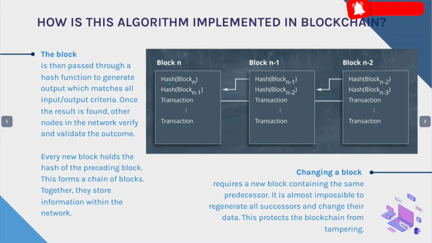Now each block is filled with the hash of the previous block, so that each block in the blockchain is connected to the others through this function, hence forming a chain called blockchain. Now, to change a block, it requires a new block containing the same predecessors. It is almost impossible to regenerate all the successors and change their data. This protects the blockchain from tampering.